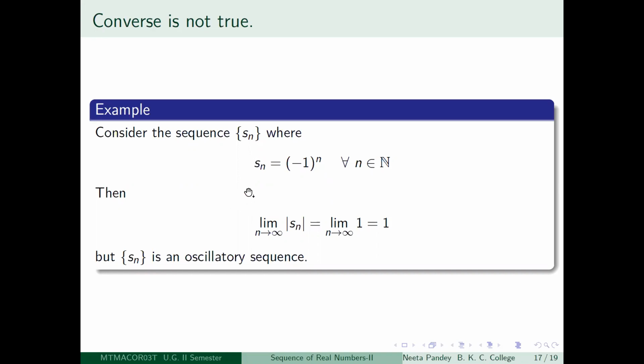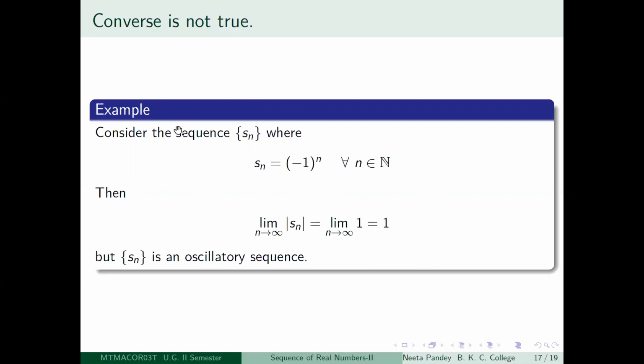If you take the modulus of this, then what do you get? You just get 1 everywhere. So you get the constant sequence 1. So the limit is 1. So mod of Sn is a convergent sequence, whereas Sn is not a convergent sequence. So the converse is not true.